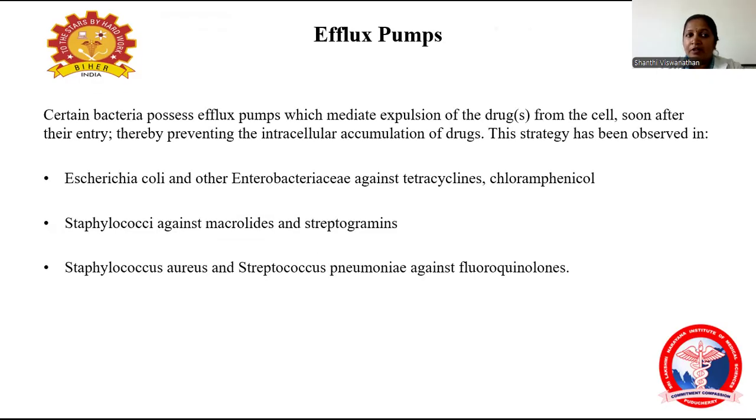Coming to efflux pump, that is the second one. Certain bacteria possess an efflux pump, which mediates the expulsion of the drug from the cell and prevents intracellular accumulation of the drug. Once an antibiotic enters the bacterial cell, it will immediately expel the drug. This strategy has been seen in Escherichia coli and other Enterobacteriaceae against tetracycline and chloramphenicol, Staphylococci against macrolides and streptogramins, and Staphylococcus aureus and Streptococcus pneumoniae against fluoroquinolones.